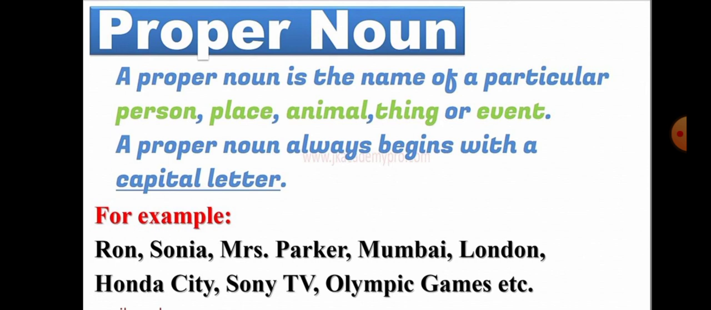Then Mumbai, London. These names are of a special place. These names are given to a place. So they are known as proper noun. And a proper noun always starts with a capital letter. As you can see in these examples, Ron, Sonia, Mrs. Parker, Mumbai, London, the first letter of each and every word is in capital. So proper noun means a special name given to person, place, animal, thing or event.